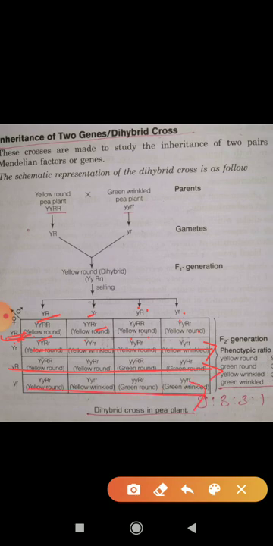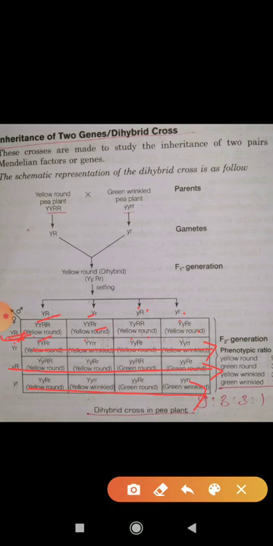Okay, so it's your homework that today you will make this table by yourself and send it to me also. Then I will give you another example and you will make that also. Okay, clear? On the basis of color of flower also.